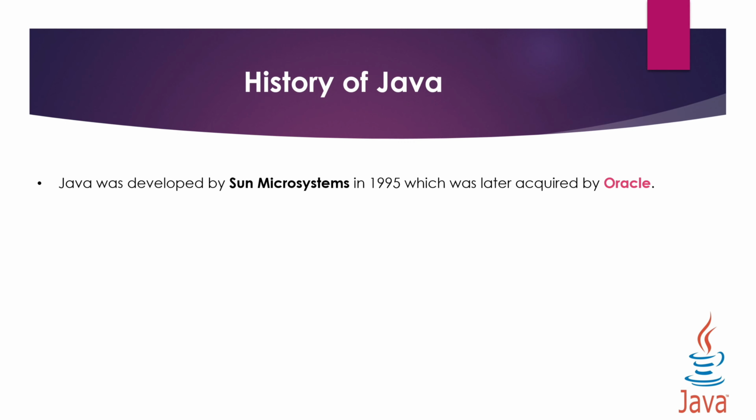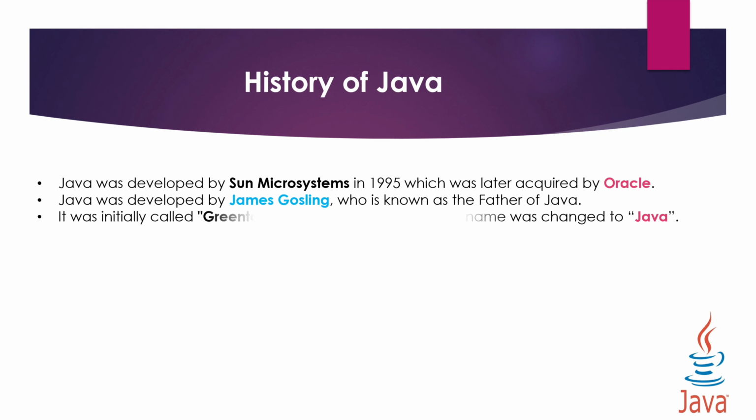So Java was developed by Sun Microsystems in 1995. It was then later acquired by Oracle. Sun Microsystems released the first JDK for Java, and further after, Oracle is maintaining Java and releasing its new features. Java was developed by James Gosling, who is known as the father of Java. It was initially called Greentalk. Further, its name was changed to Oak. Since Oak was already a registered company, its name was changed to Java. Java is not any acronym, but it is a name.